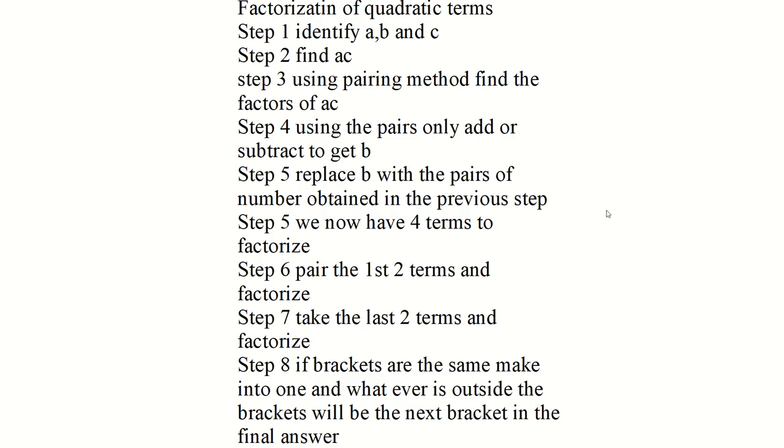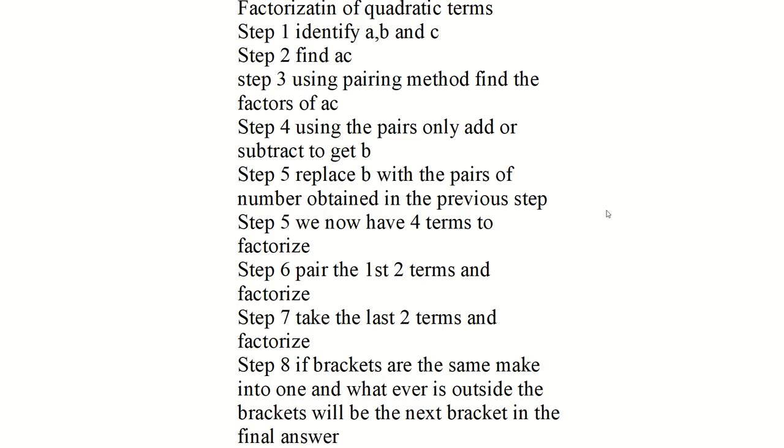Step 3, using the pairing method, find the factors of AC. Pairing method is you use your small numbers to find the larger numbers, right? Step 4, using the pairs, only the pairs, okay? We don't just choose numbers randomly. We are using only the pairs. You add or subtract to get whatever b is equal to. Then you replace b with the pairs of numbers obtained in step 4, right?